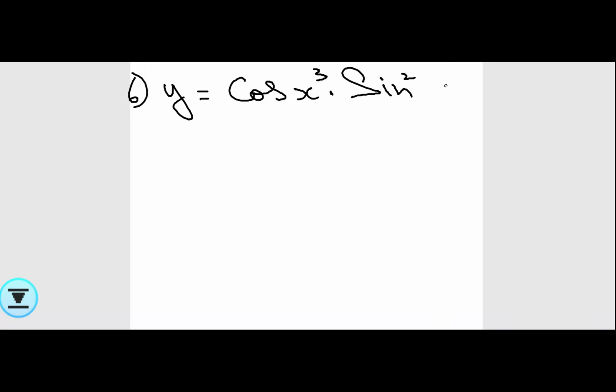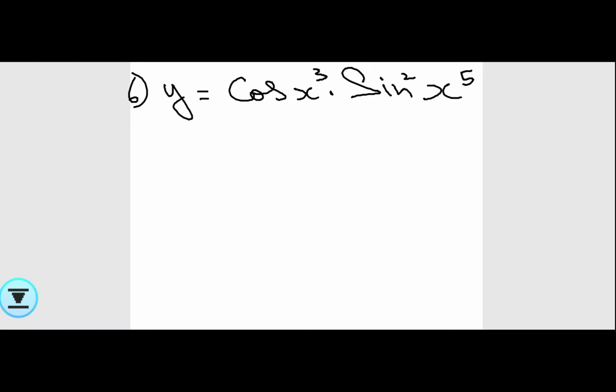Okay, so we have to do the sixth sum. There are only three more questions in this sum and this exercise gets over. So take down sixth sum: y is equal to cos x cube into sine square x power 5. Whenever you see two functions in product, you should immediately think of the UV rule or the product rule.